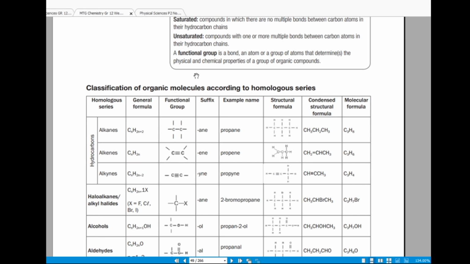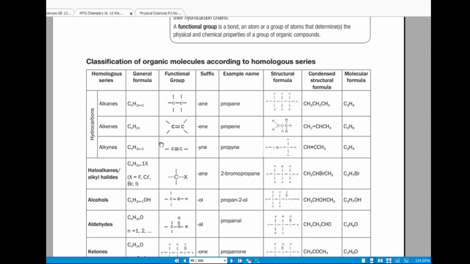Now they define a functional group as a bond, an atom, or a group of atoms that determines the physical and chemical properties of a group of organic compounds. So a functional group enables you to identify a compound or a homologous series, to be able to say, okay, this compound belongs to a certain homologous series.